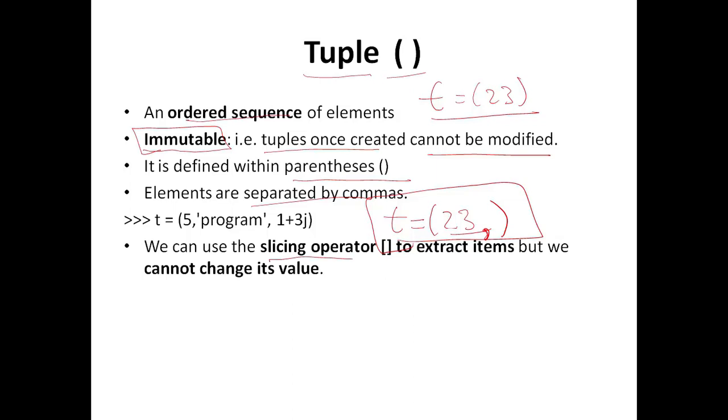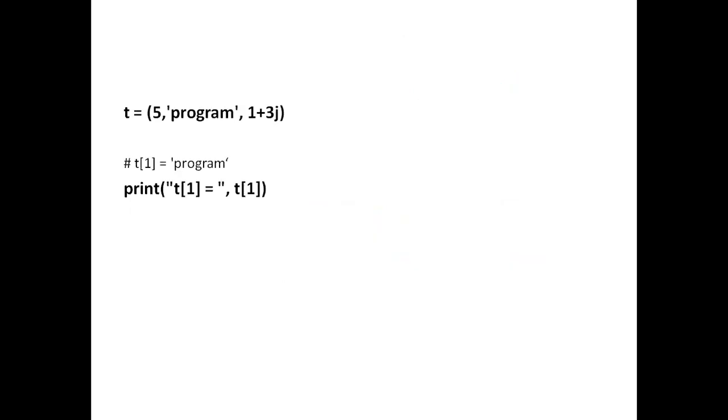We can also use the slicing operator to extract the elements of the tuple, but we cannot modify the elements of the tuple. So if we are writing a tuple t which has three objects, one is an integer, the second one is a string, and the third one is a complex object, and if we are printing t1, again there will be indexes because it is an ordered object, so the elements can be indexed forward, there will be forward indexes as well as negative backward indexes.